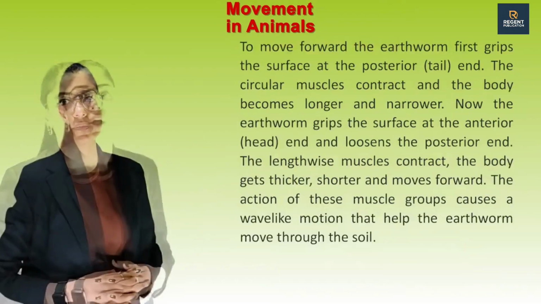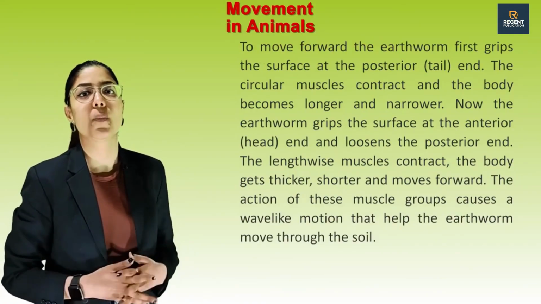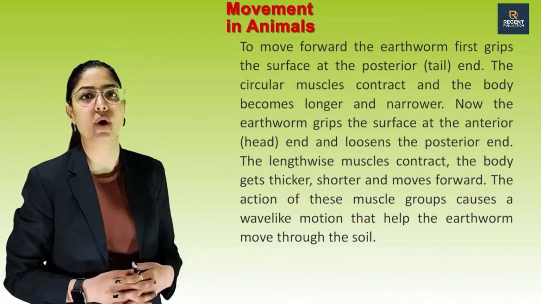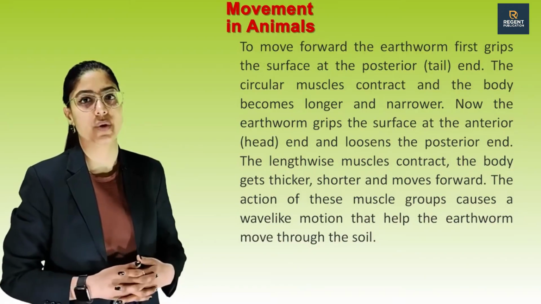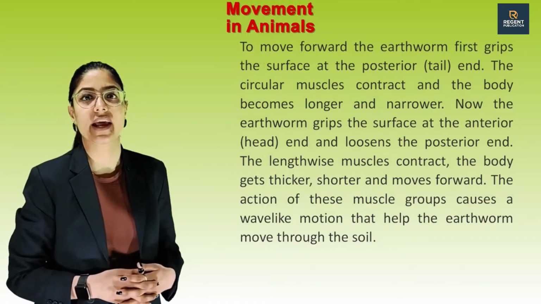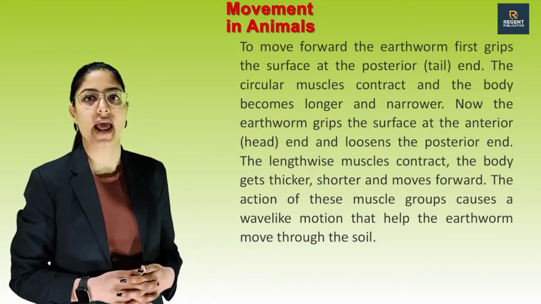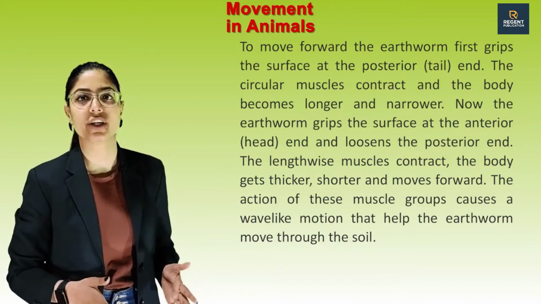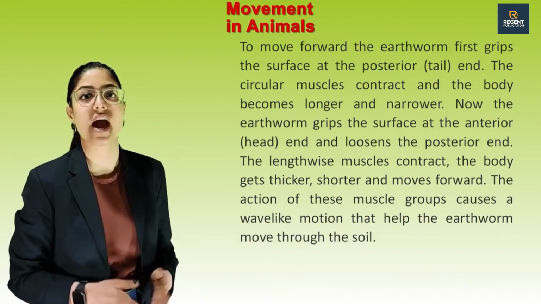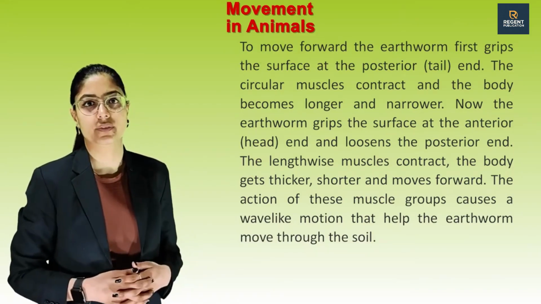See this picture. To move forward, the earthworm first grips the surface at the posterior tail end. The circular muscles contract and the body becomes longer and narrower. Now the earthworm grips the surface at the anterior end and loosens the posterior end. The lengthwise muscles contract, the body gets thicker, shorter and moves forward. The action of these muscle groups causes a wave-like motion that helps the earthworm move through the soil.